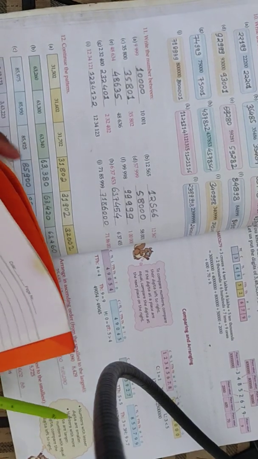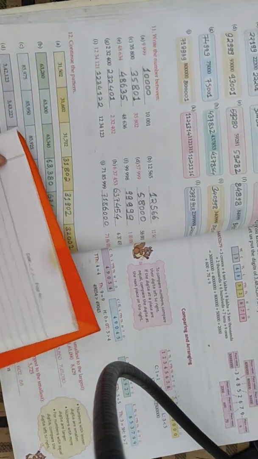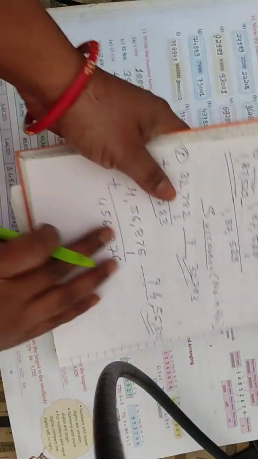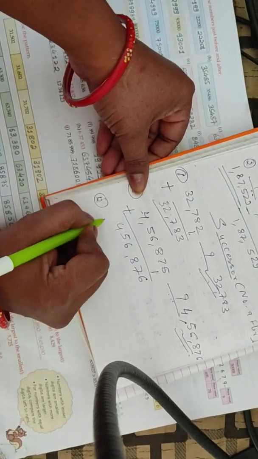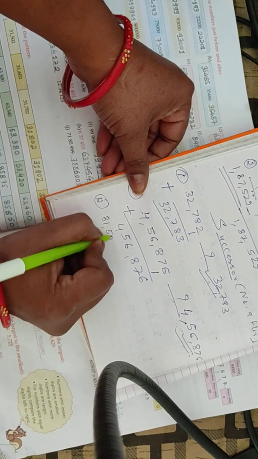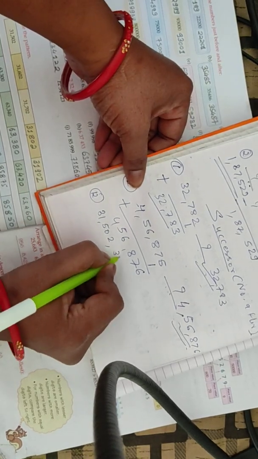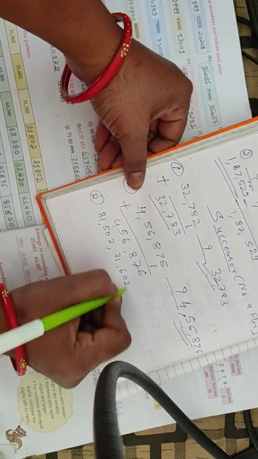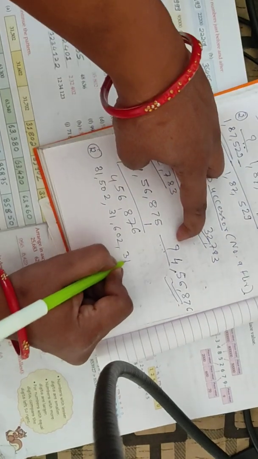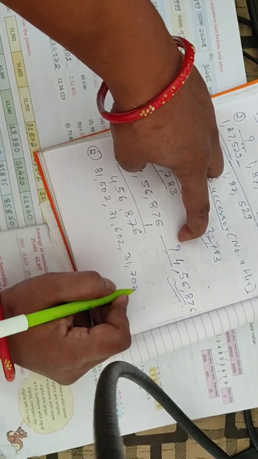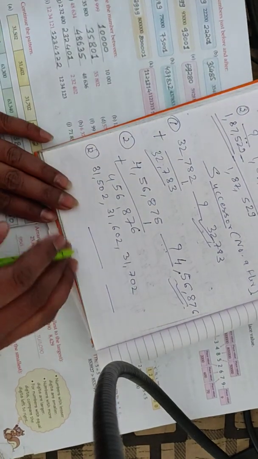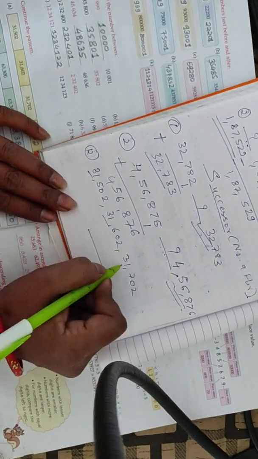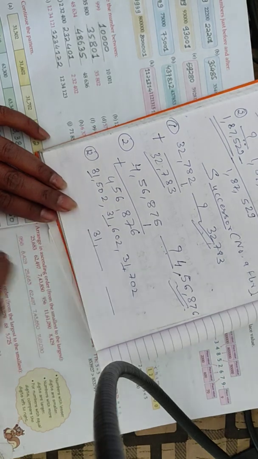Let's see the pattern. Question number 12. 31,502, 31,602, 31,702. Now students, just observe the given pattern. 31, 31, 31, that means 31 is common.